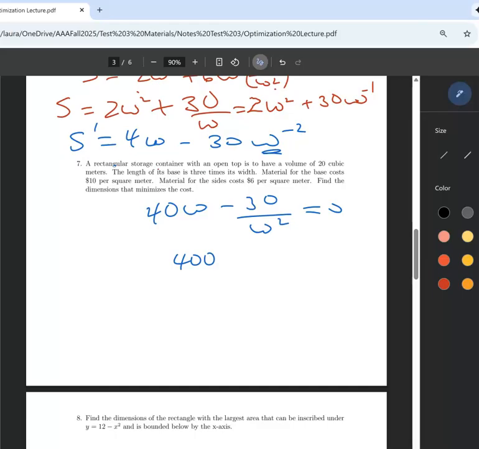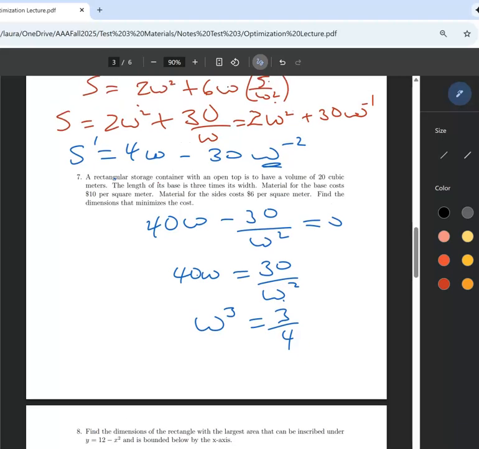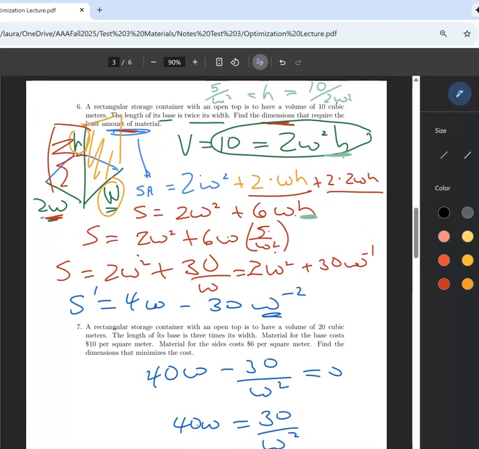So that's like this, equals 0. So 40w, I meant to write. 40w equals 30 over w squared. Let's multiply by w squared, so I get w cubed. And if I divide by 40, I get 3 over 4. Well, that's kind of an ugly number, but it's legit. So w is equal to the cube root of 3/4. Okay, so that's the width.